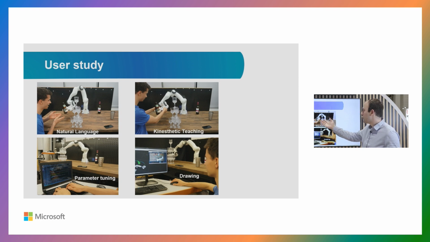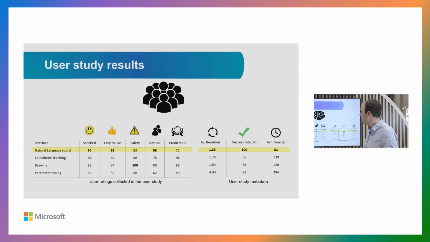So we compared our natural language interface with kinesthetic teaching, parameter tuning, if you're actually coding the robot to do some behavior, and trajectory drawing. If anybody has questions later, we can go over the actual numbers, but basically we can see that for most of the categories, our system was able to act faster and be more accurate for the user.